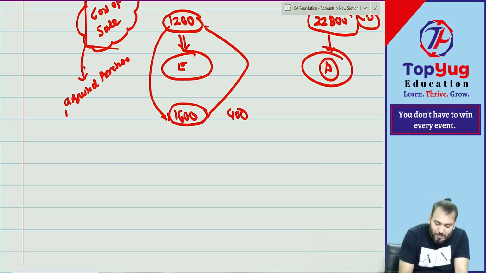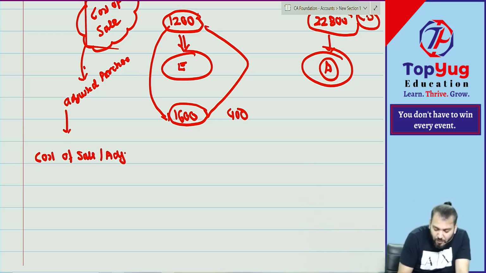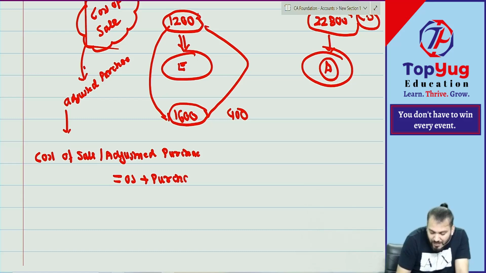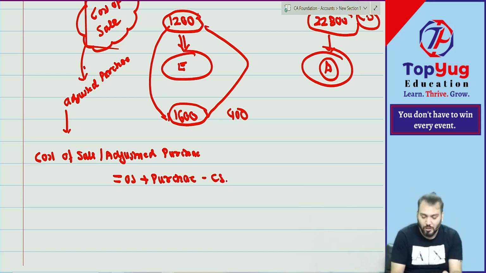What is adjusted purchase? Means what is cost of sales? Cost of sales or adjusted purchase. What is the formula? This is nothing but opening stock plus purchase minus closing stock. Opening stock was how much?